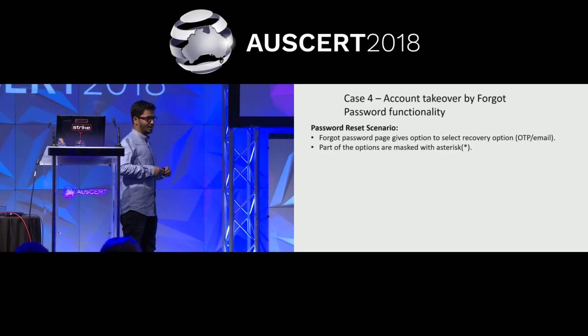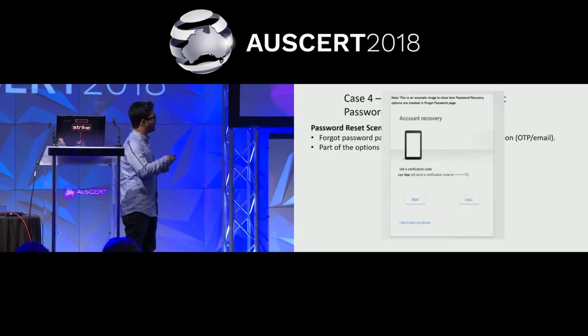But using any proxy tool, you can also see the requests and responses, right? That's what I did. When you try to use the forgot password feature, this is what it looks like. On the second page, when you are asked to text, email or call, part of the forgot password option is masked. Whether it is an email ID or a mobile number, it will be masked.